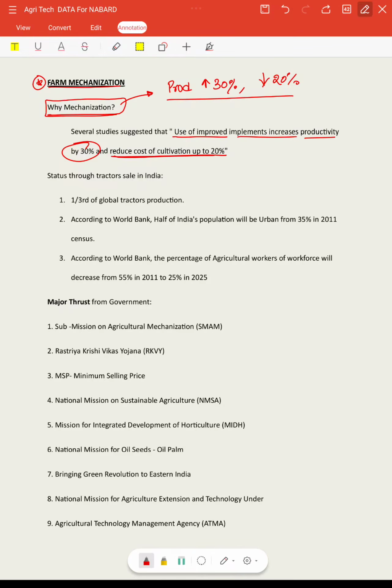Farm mechanization coverage is around 40% in India, and it is as high as 90% in the USA. It means 90% of agriculture in the USA is mechanized, but in India it is only 40%.